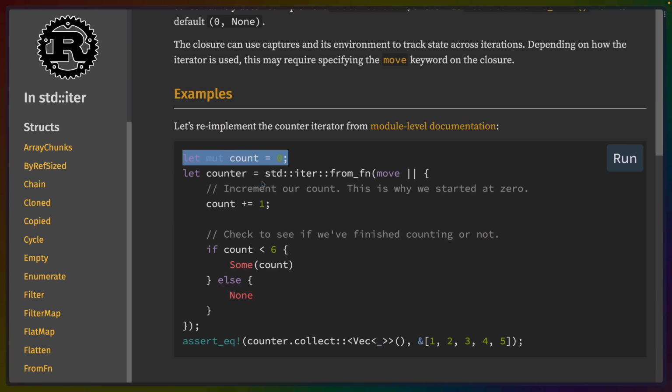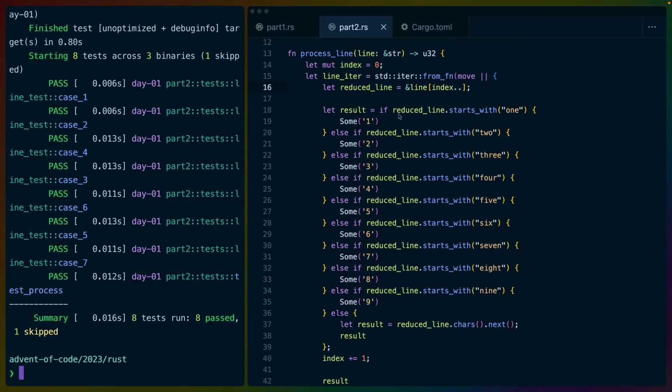In this case, there's some mutable variable. We call this function. We move that count into the function, effectively capturing it. We add 1 and then we return a value. So we could move our index along inside of this function. If we do use from function, this is what we'll end up with.